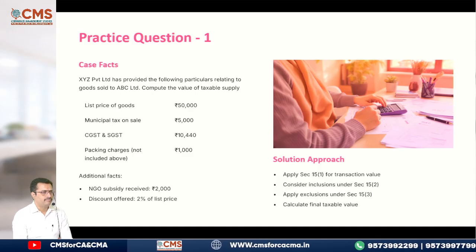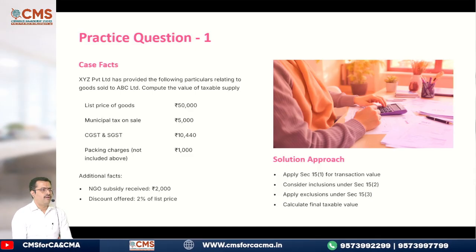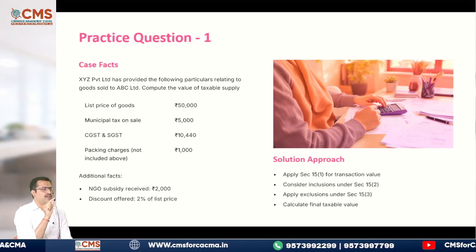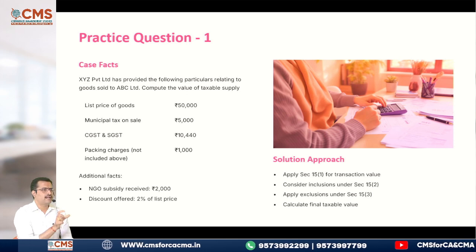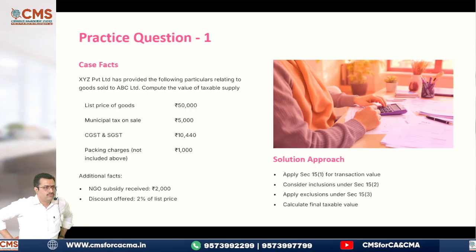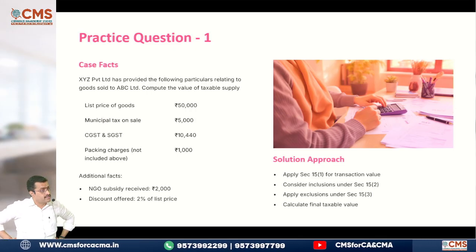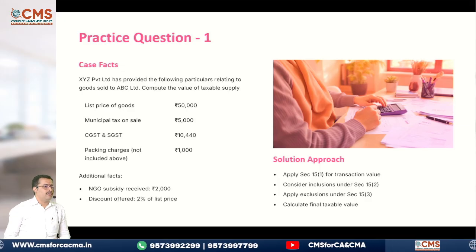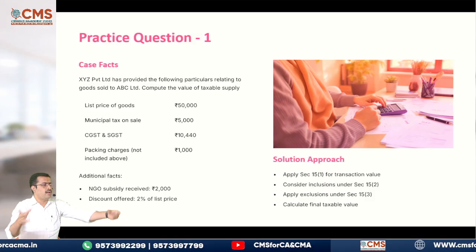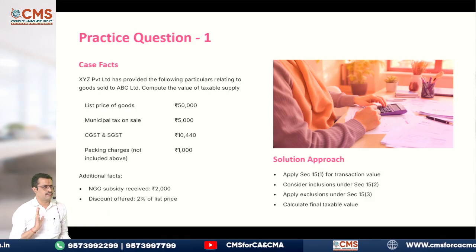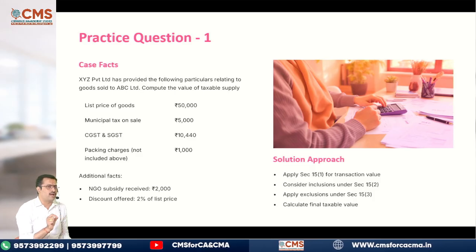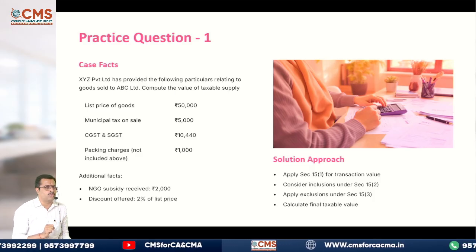First we will take how to present the answer in the exam. Listen. You have to write computation of value of taxable supply, particulars, amount in rupees and reason. Because the examiner is expecting the reason from you, why you included, why you excluded. If they told you specifically that no explanation is required, then don't give. Otherwise, give the explanation. Or you can give explanation after doing the problem. Explanation number 1, explanation number 2, like that, or reason number 1, 2, 3, you can mention.